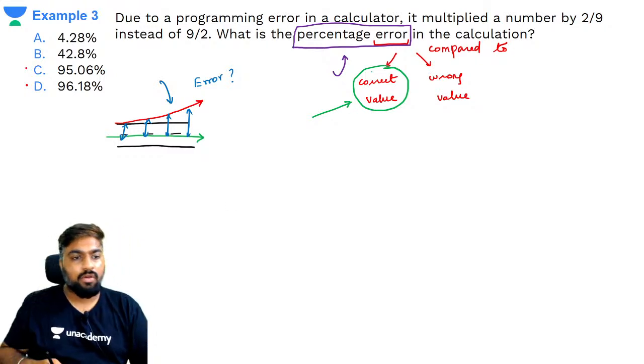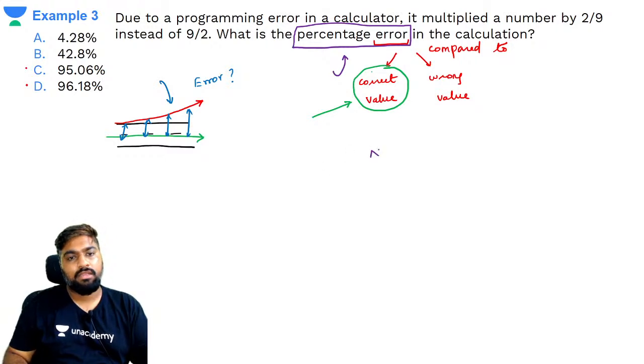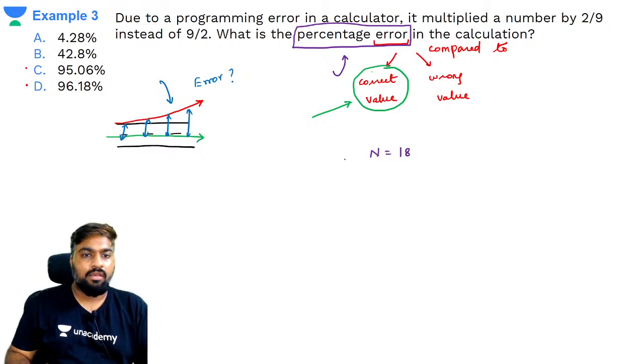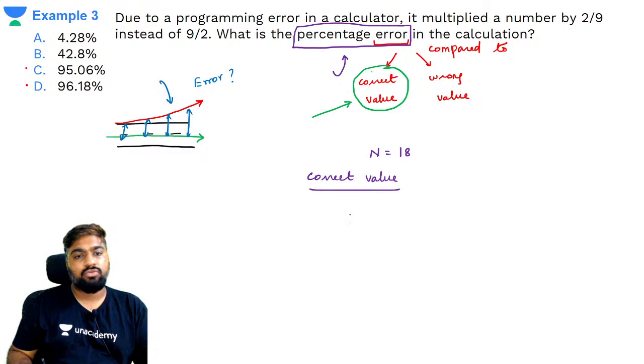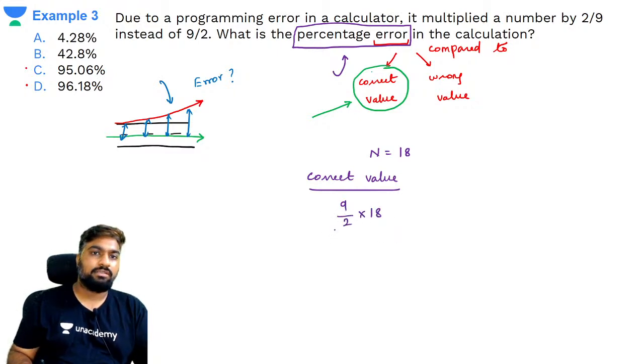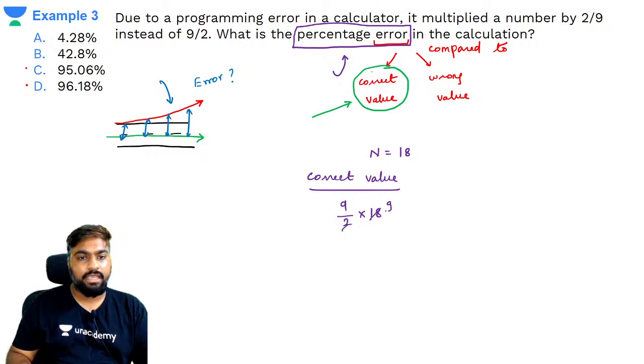So how will we answer this question? To answer this question, I'm going to assume some number. Let's say my number is 18. The correct value is 9 by 2 of 18, which is 81.